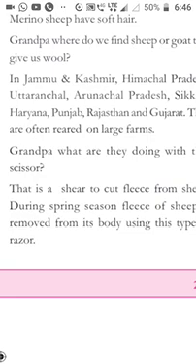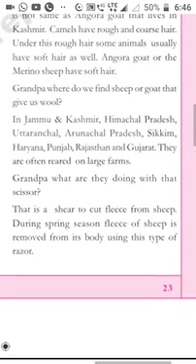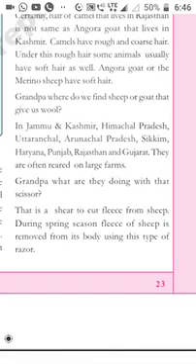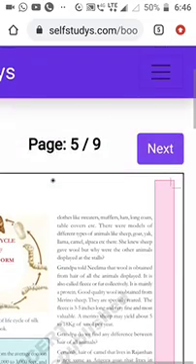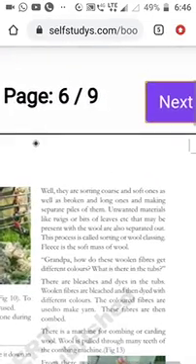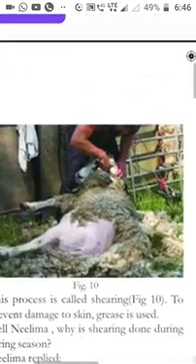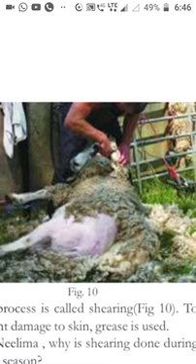In which season are they removing the hair? In the spring season. Why? Because if they remove it in the spring season, they won't cause any pain to the body of that goat or sheep. So grandpa explained in that way. In this picture, you have to observe that by using one equipment, they are removing the hair of the goat. In which season will they remove this hair from the goat? In the spring season only.